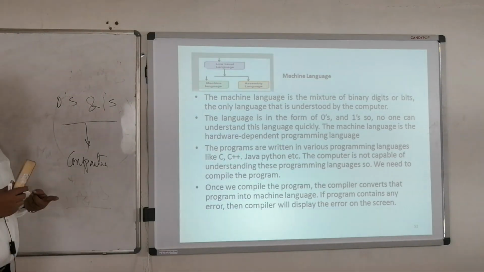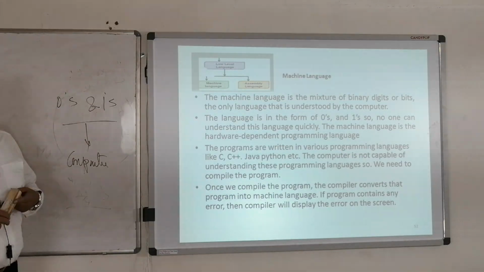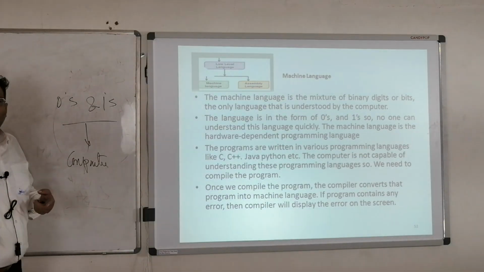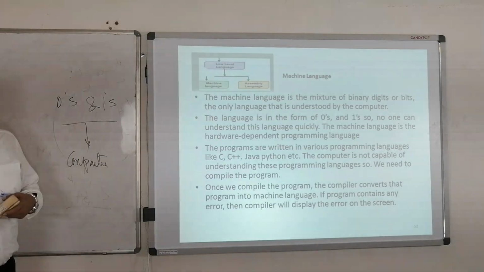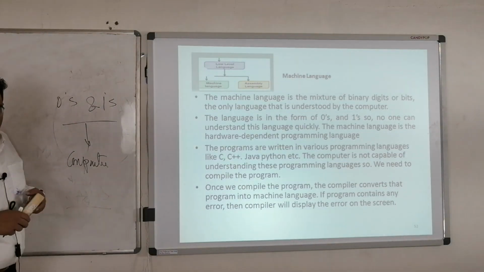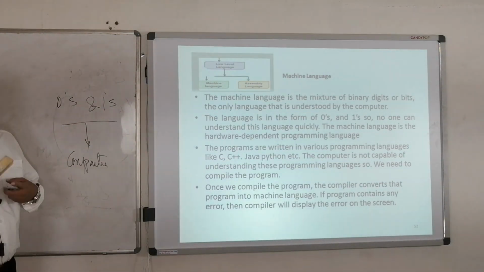The major thing is that machine language is nothing but zeros and ones. And how is it converted? It is converted with the help of a compiler. Only the computer can understand it, and it is very fast. It is machine dependent.